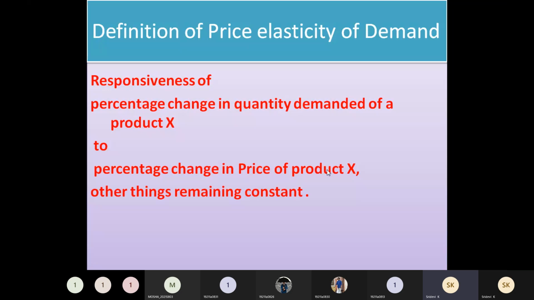The condition is other things remaining constant. Other things here means the other factors of demand, as we have seen in the determinants of demand. All those other factors will be constant, and only the price is going to change. How this affects the change in demand is exactly what is measured in price elasticity of demand.